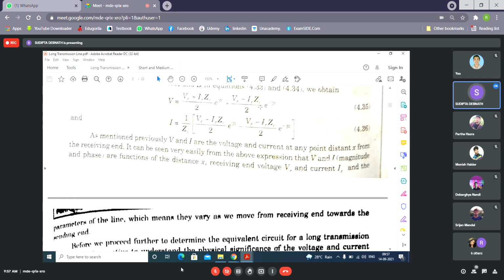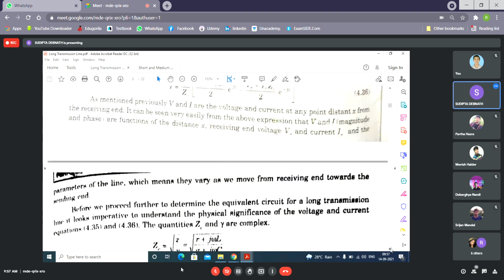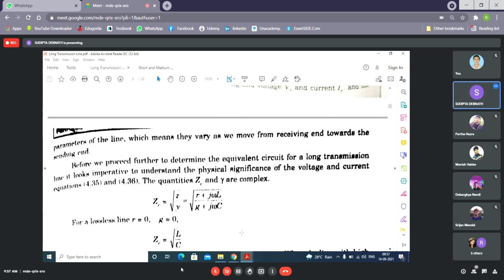One quantity we consider as incident wave, another quantity we consider as reflected wave. Let's see what is written here. Okay, that is what I have already told you. Now, see ZC, and first let us see what is ZC.